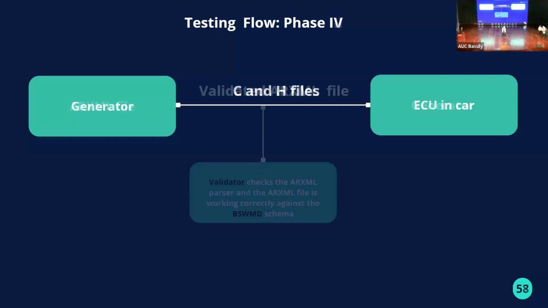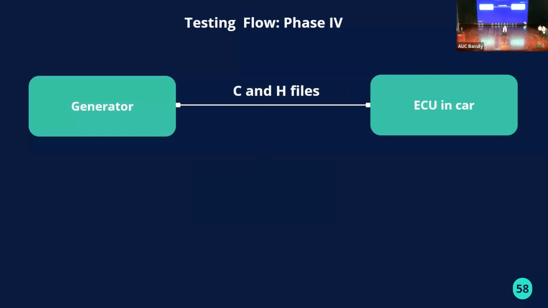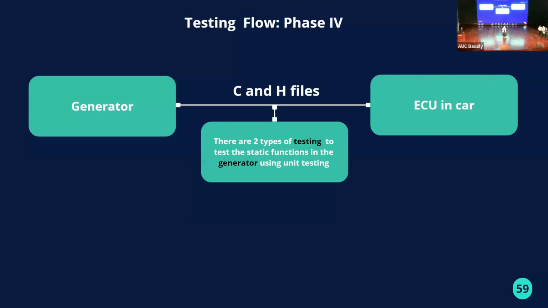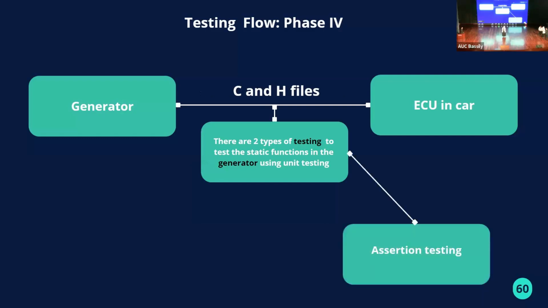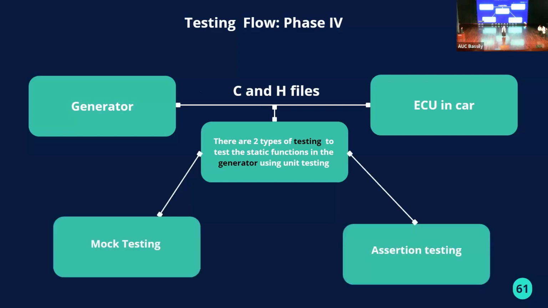The final step of testing was testing the generator itself. The generator itself was tested using unit functions. It has two types of functions: functions that depend on other modules and functions that don't depend on other modules. The functions that depend on other modules were tested using mock testing, while the functions that don't depend on other modules were tested using assertion. This is due to the fact that mock testing basically means making a mock object that represents the other modules so that we can mock the behavior of the function that we created.